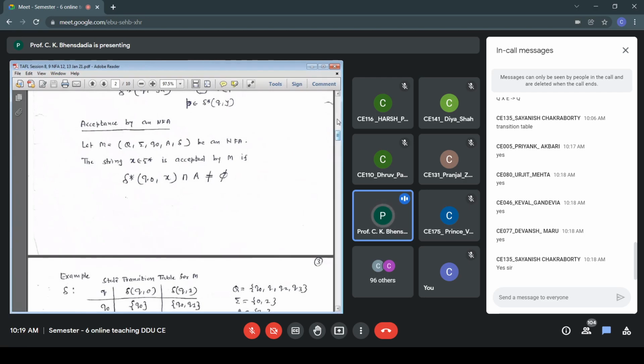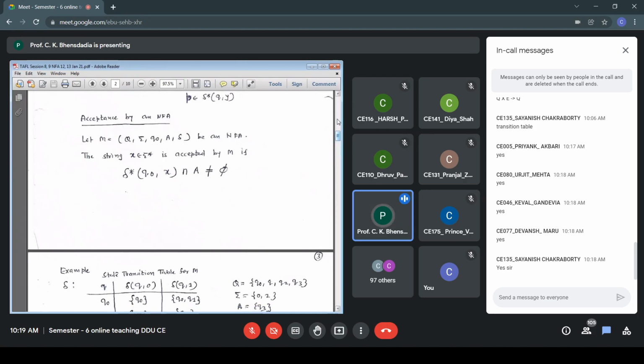So it is not delta star, but delta. Whenever there is a movement symbol by symbol from a state, then it is delta, and if it is a movement for an entire string, then it is delta star. This transition table that is given to us is our input.